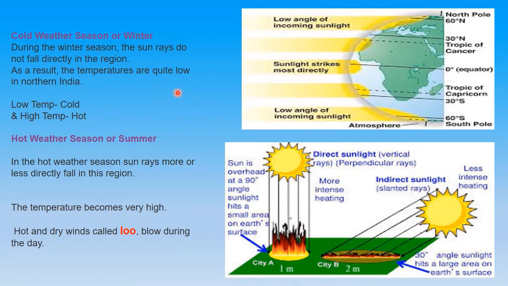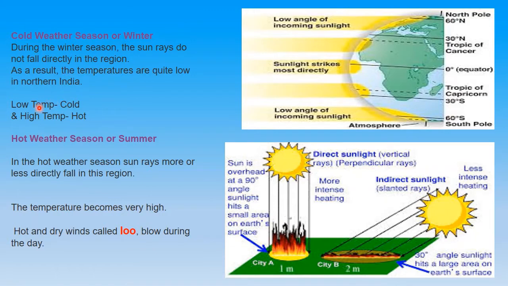And why are they slanting? We have done in the previous chapter that the earth's tilt and its revolution define its position to receive sunlight in different hemispheres. You can refer back to that chapter. Because of all these factors, the temperatures are quite low in northern India.